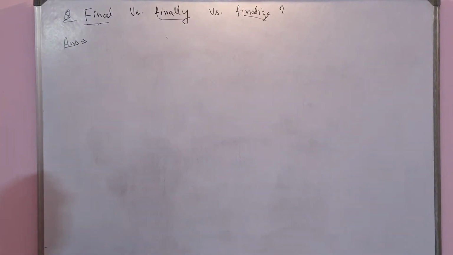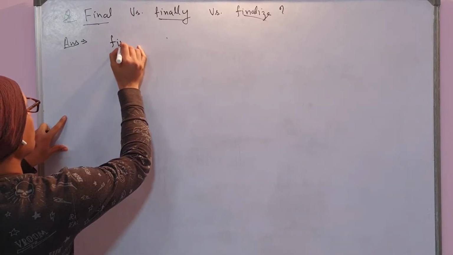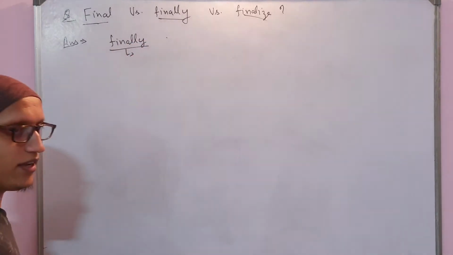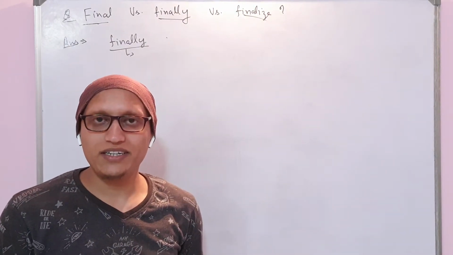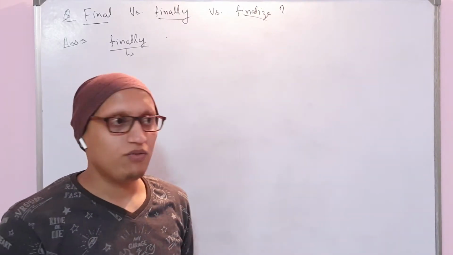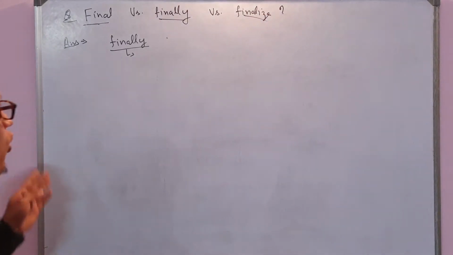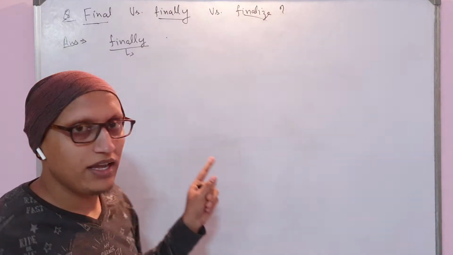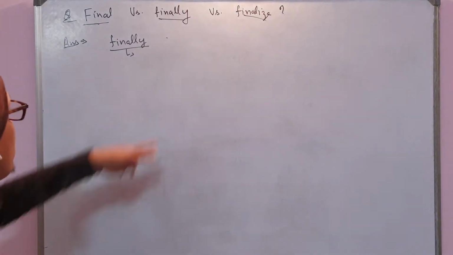Now, what is finally? To explain finally, you must be aware of exception handling, try catch blocks. What is try, what is catch, how we catch the exceptions, what we do with the catch block, what exactly the operations we do in the try block. You must be aware of all those things, then only you can understand what is finally, because this is part of exception handling itself. Okay, let's discuss that.